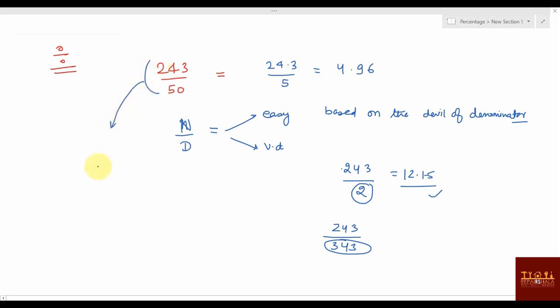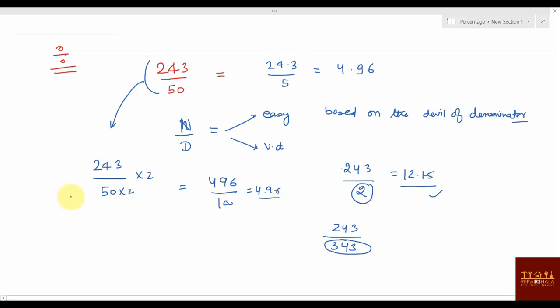What I can say is, this 243 by 50, I can write as 243 by 50 into 2 by 2. The denominator became 100, and this value becomes 486 by 100, or you can say 4.86. How much time did it take? No time. Multiplying by 2 and dividing by 2 will not take much time, and easily you have solved the question without dividing by 50 and all.